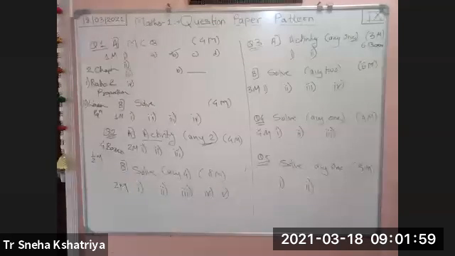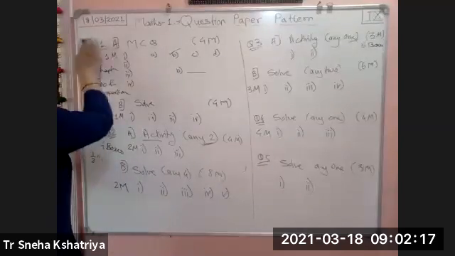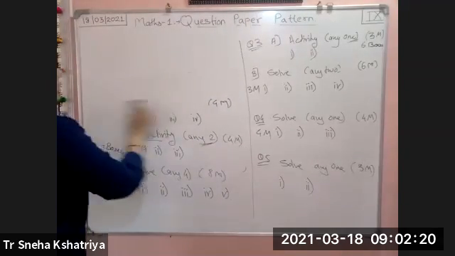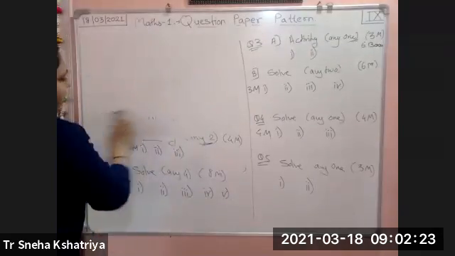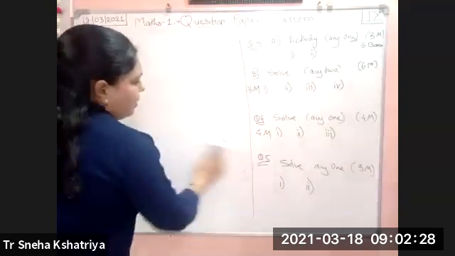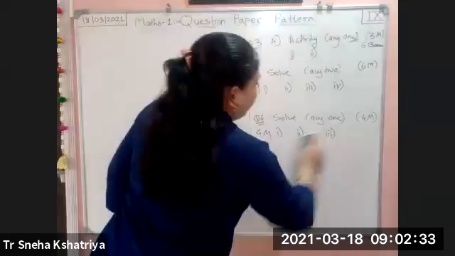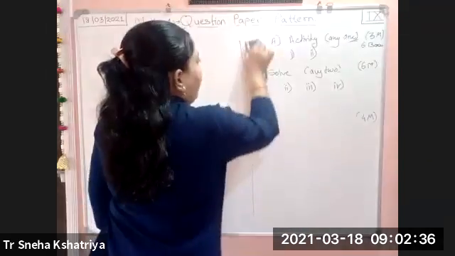According to this, questions will be there, and I have told you which chapters will come for your exam. Only 2 chapters are there. First is ratio and proportion, and second is linear equations. If you study these 2 chapters properly, you will get full marks. There is no reduction of marks if you write the answers properly. Maths is a subject where you can get full marks, 100 out of 100.